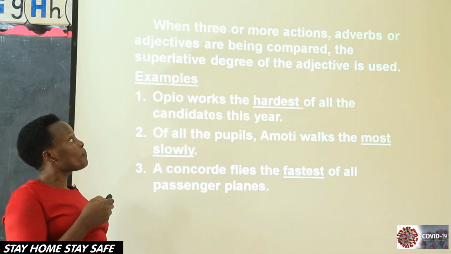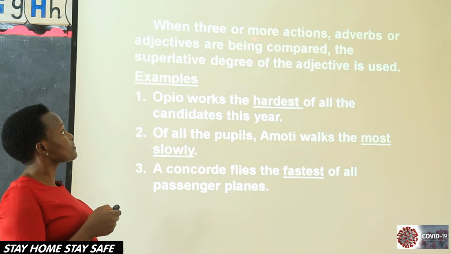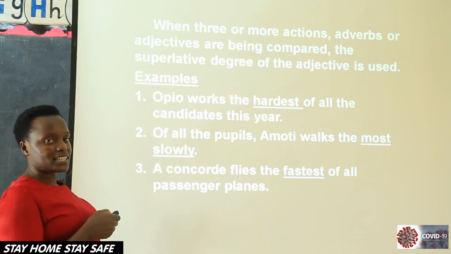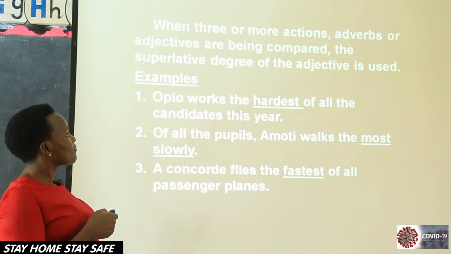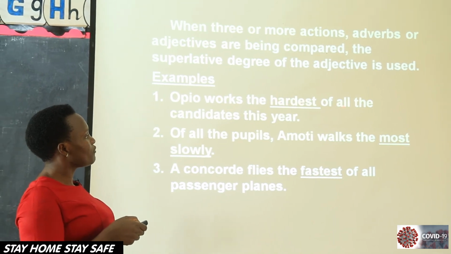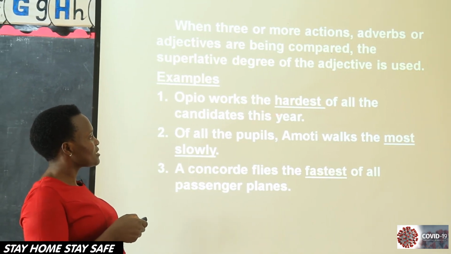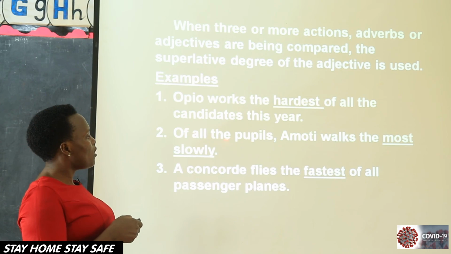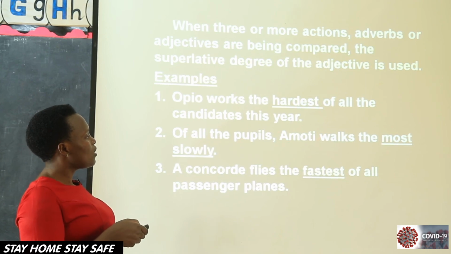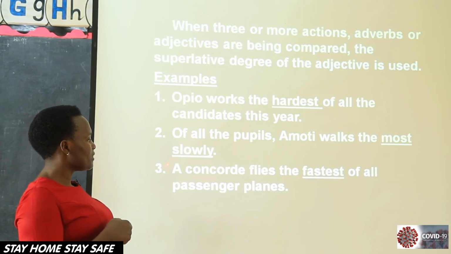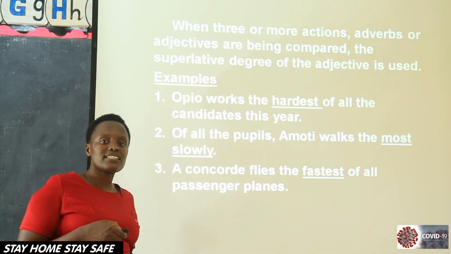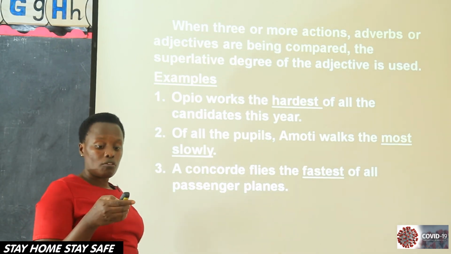Then when we are comparing three or more actions, then we use the superlative degree of the adverb. Opio works the hardest of all the three candidates this year. Of all the pupils, Amot walks the most slowly. A Concorde flies the fastest of all the passenger planes. Remember, we use the superlative degree of the adverb.